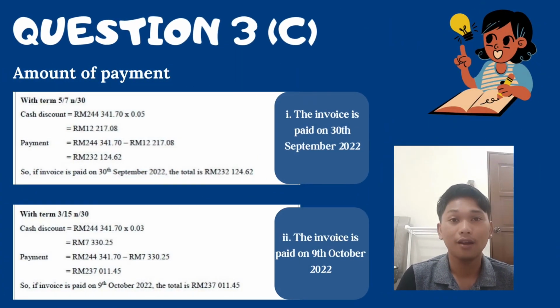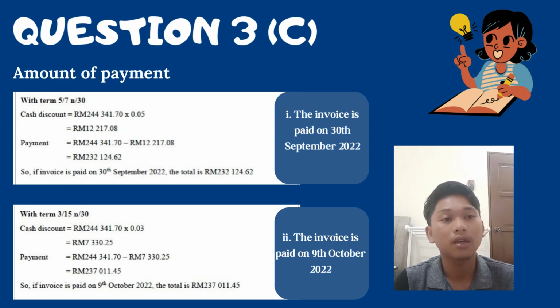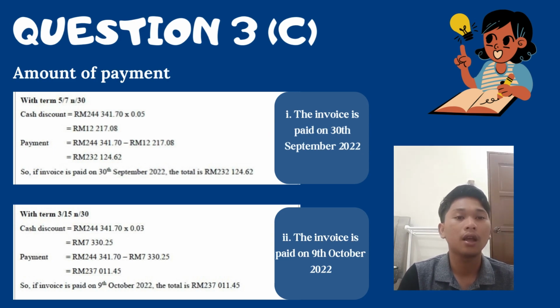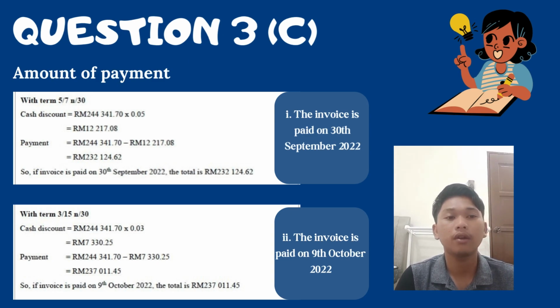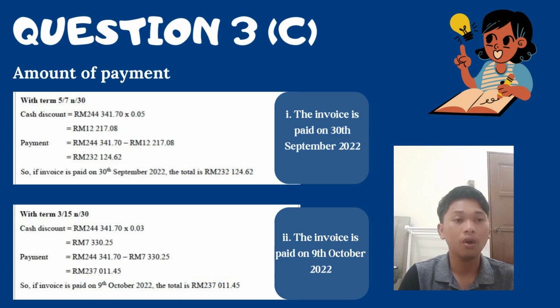Hi and Assalamualaikum. My name is Muhammad Isharuddin bin Ismail and my matrix number is A21A3324. I will present my part, which is question 3 of part C, regarding the amount of payment if the invoice is paid on 30 September 2022 and 9 October 2022. Now I will talk about the invoice paid on 30 September 2022 with terms 5/7, n/30.